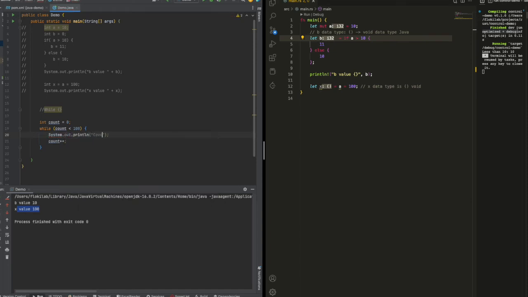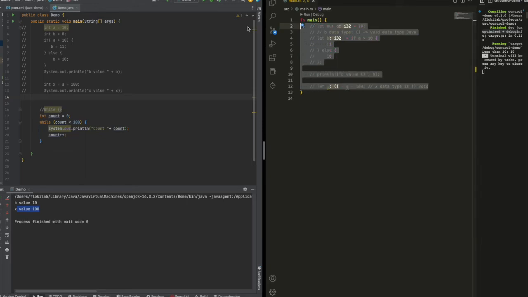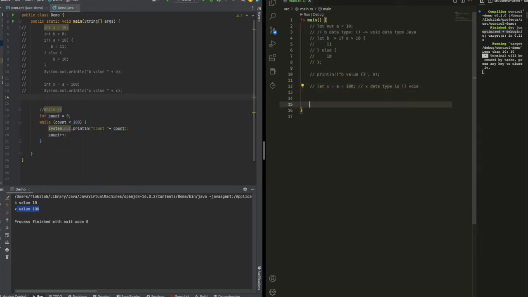Okay, how about in Rust? We can do it with while.